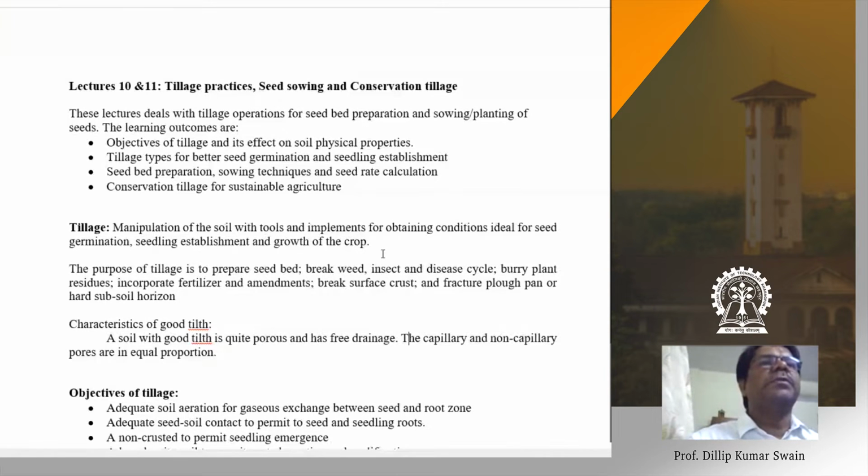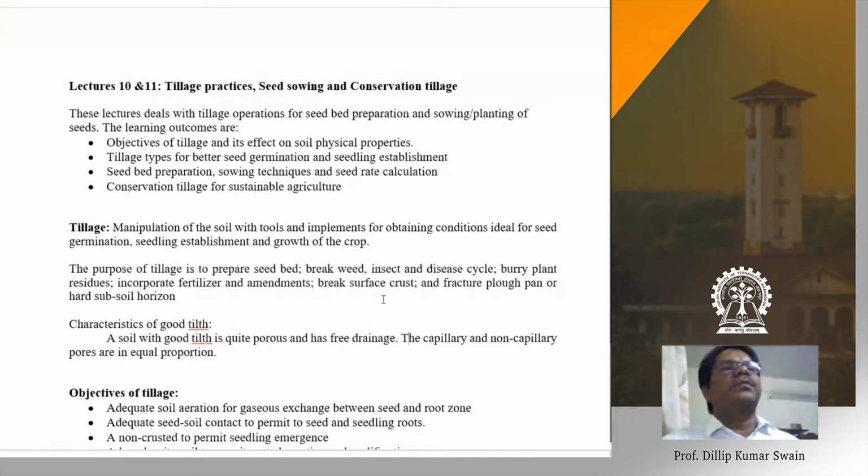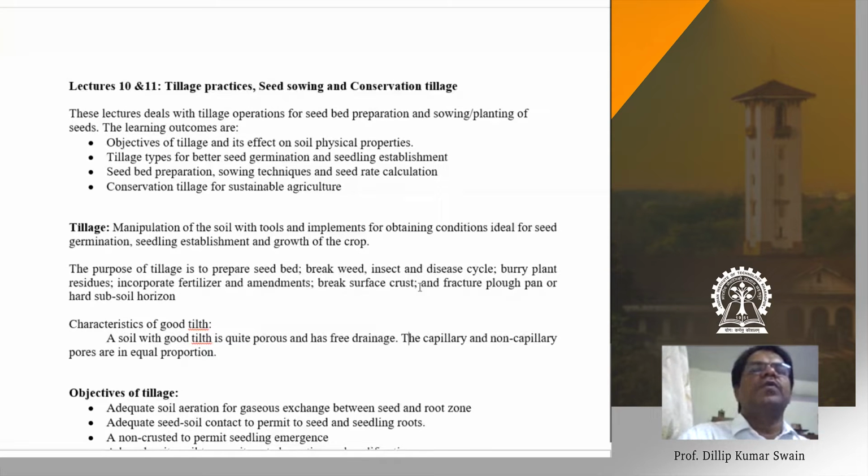The purpose of tillage is to prepare the seedbed, break weed, insect and disease cycles, bury and incorporate plant residues, incorporate fertilizers and amendments, break surface crust, and break up a hard plow pan or hard subsoil horizon. These are the objectives of tillage. What does breaking weeds mean? The weeds are cut and removed during tillage operations, and they are plowed back into the soil.